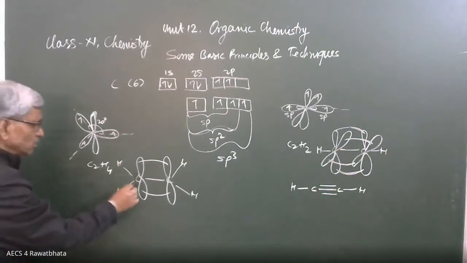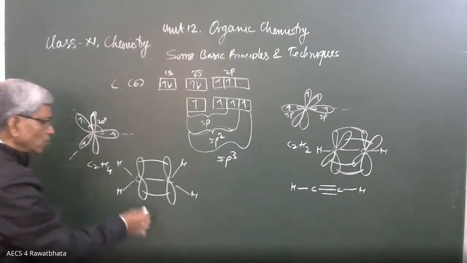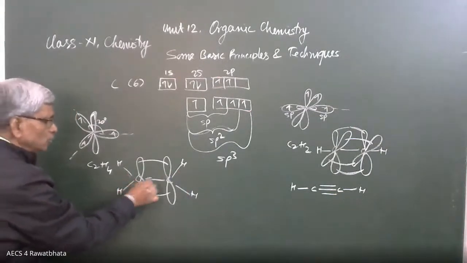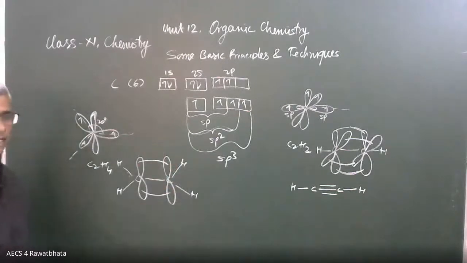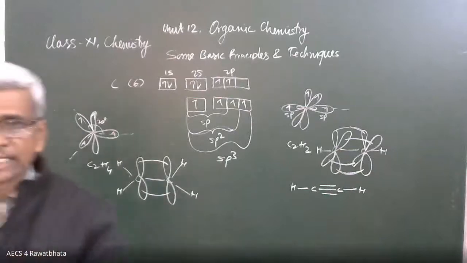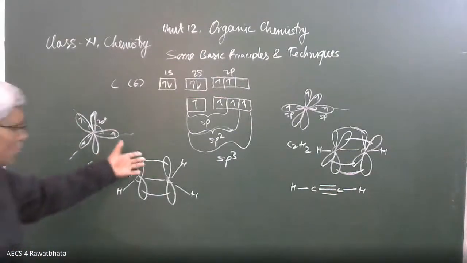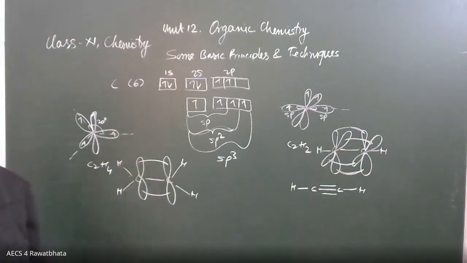So these are the 3 sigma bonds along this carbon, and these are the sigma bonds. Total sigma bonds are 1, 2, 3, 4, 5. And the pi bond is 1. We have to show overlapping on both sides, but it is counted as a single pi bond.